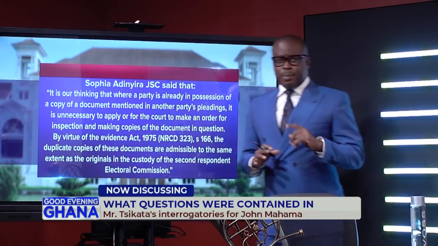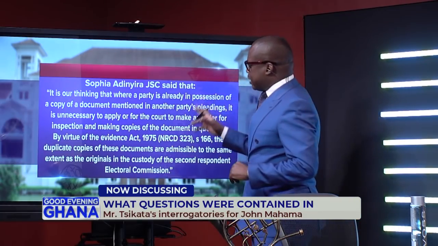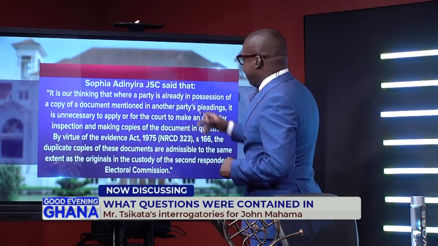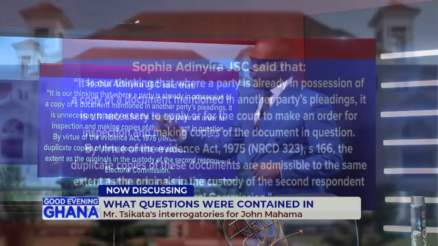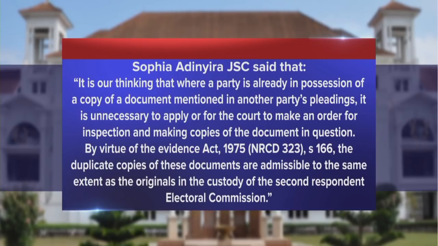You remember that in preparing our viewers for this election petition, we cited this quotation from Sophia Adom-Otchere, from the election petition 2013, and it's as follows. Let's have a look. She said, "It is our thinking that where a party is already in possession of a copy of documents mentioned in another party's pleadings, it is unnecessary to apply or for the courts to make an order for inspection and making copies of the documents in question.